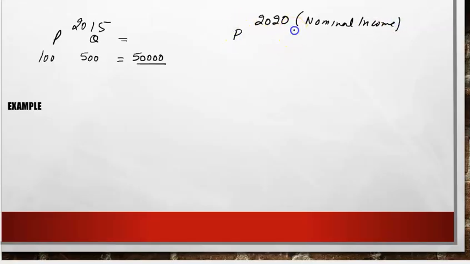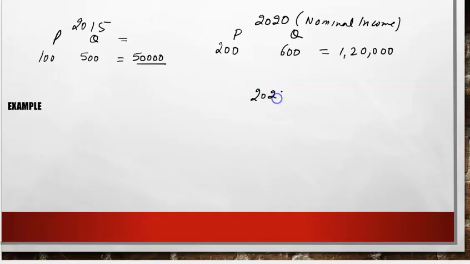today's prices have to be multiplied by today's quantity. So imagine that today prices are 200 rupees per unit and units produced are 600. So a very good answer. We have 1,20,000 as our nominal income. So you'll be very happy that it has increased more than double से भी ज्यादा हो गया है. पर अभी हम देखते हैं इसके अंदर किसका अफेक्ट ज्यादा है, when we get to the real income.